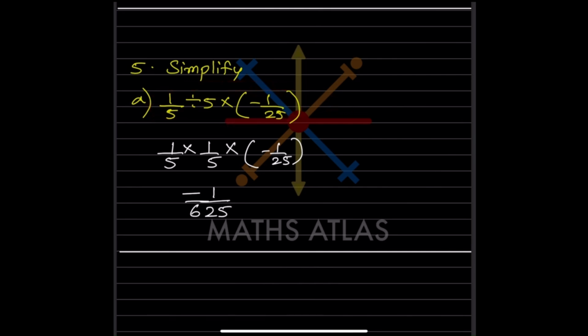So what we can do, this 1 by 5 will keep as it is. This is division, so you are going to multiply it. Since you have multiplied, this is going to be the reciprocal. And this is going to be the same. So now what will you do? Now this is all multiplication. So we'll take the numerator, that is going to be -1, and the denominator, this is 25 into 25, that is going to be 625. So this is the answer.